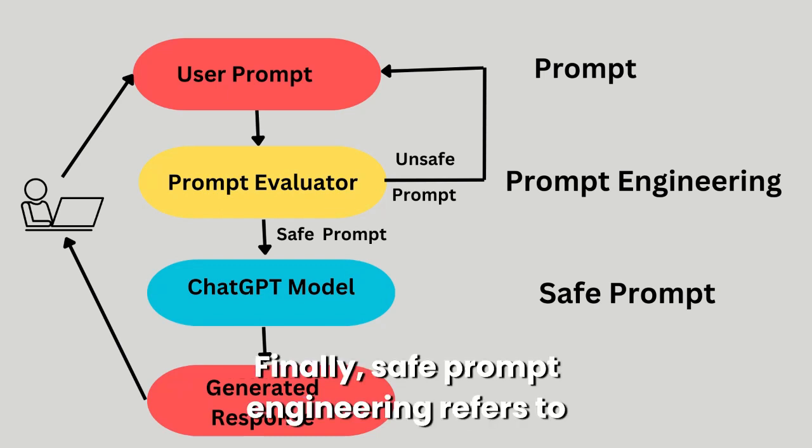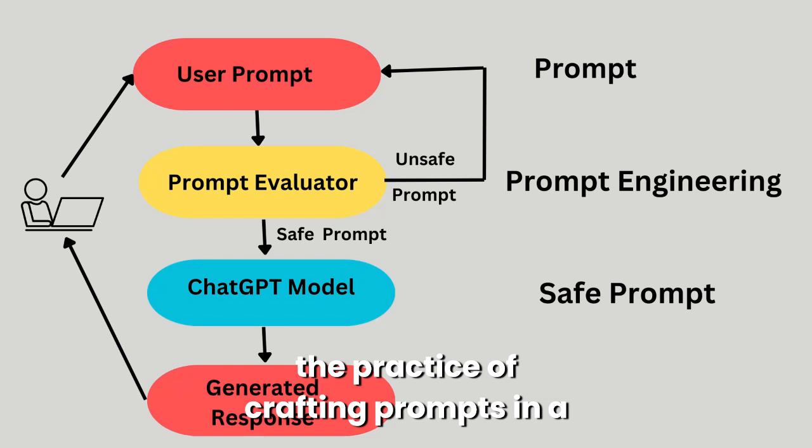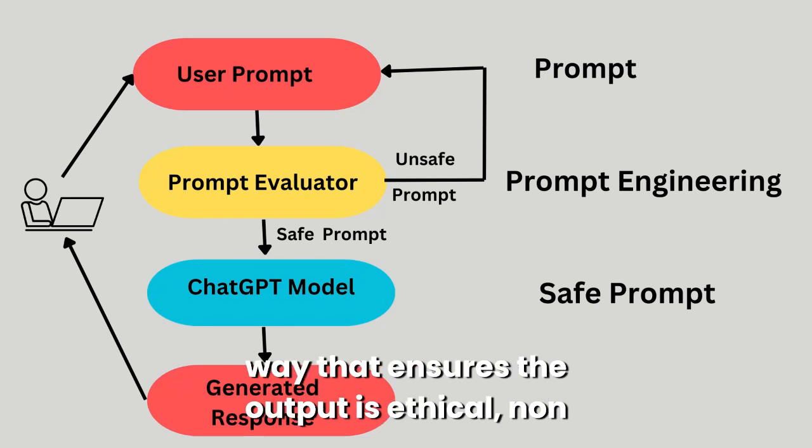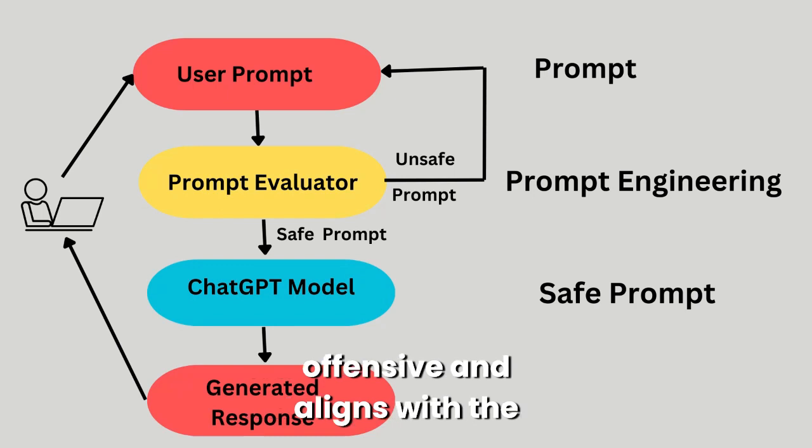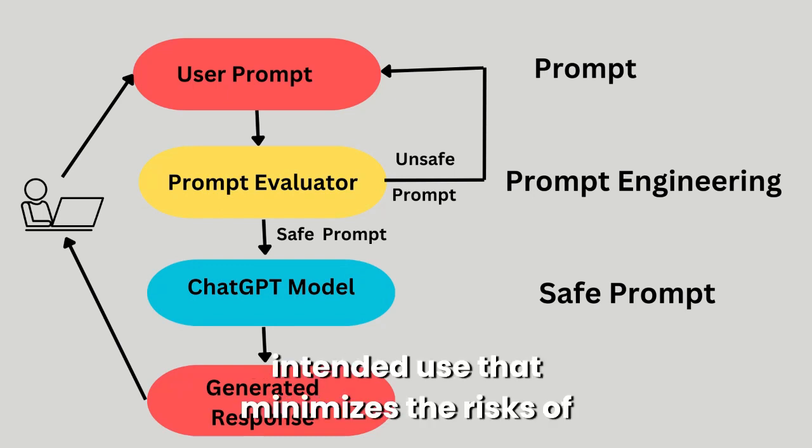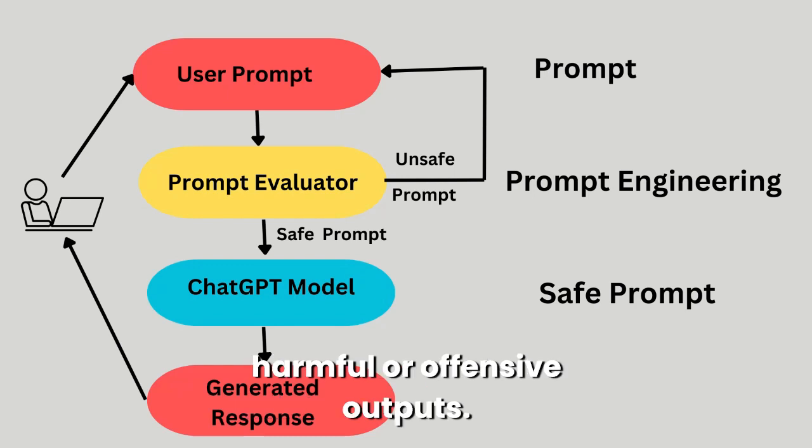Finally, safe prompt engineering refers to the practice of crafting prompts in a way that ensures the output is ethical, non-offensive, and aligns with the intended use, which minimizes the risks of harmful or offensive outputs.